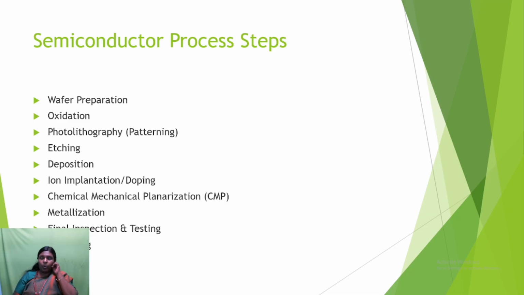And these are the steps. Next we are going to discuss the semiconductor process steps. The steps for the semiconductor manufacturing process are: the first one is wafer preparation, second oxidation, then photolithography, which is called patterning. The next ones are etching, deposition, ion implantation or doping, chemical mechanical planarization, metallization, final inspection and testing, and packaging. In this lecture we are going to discuss the manufacturing process steps in detail.